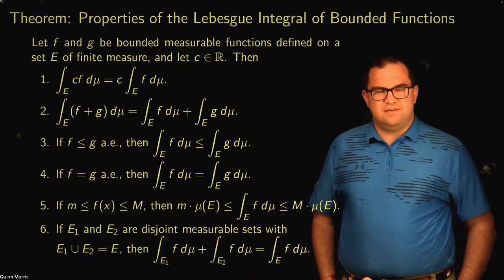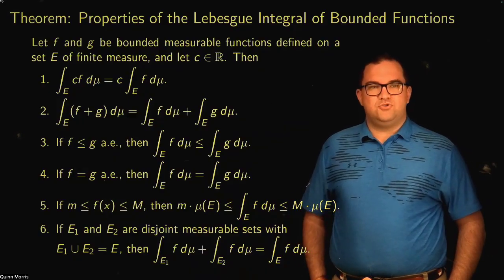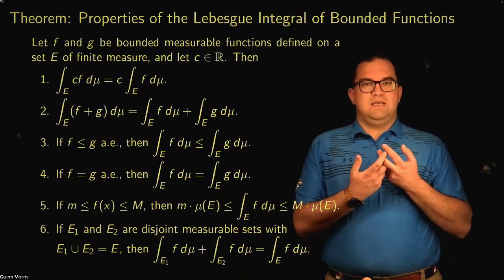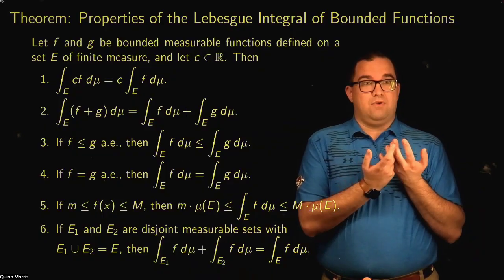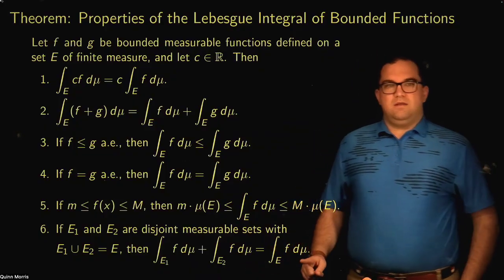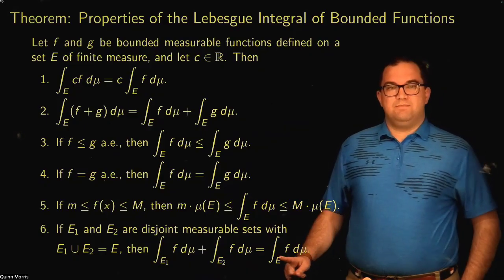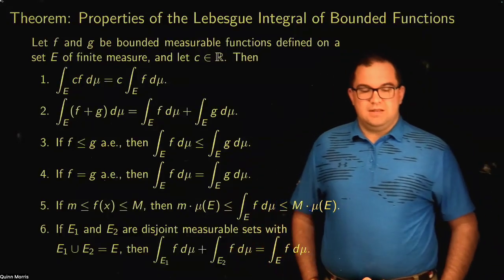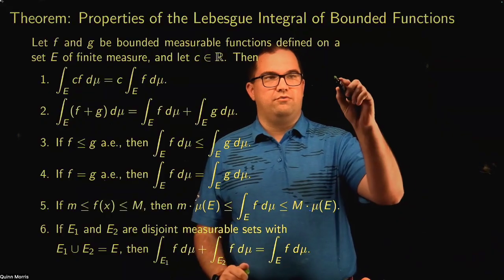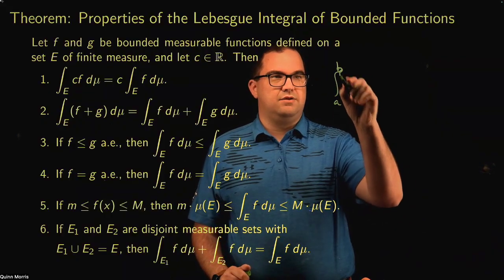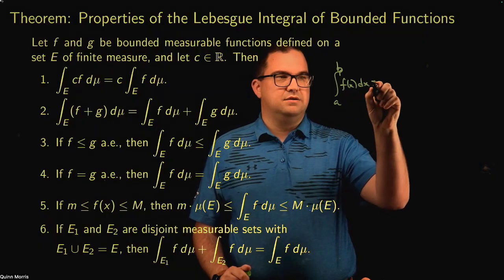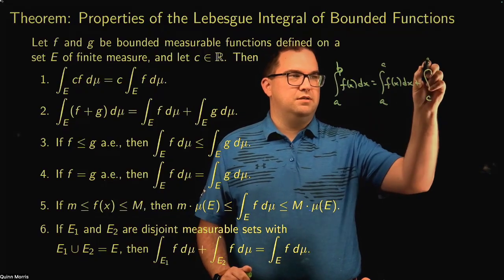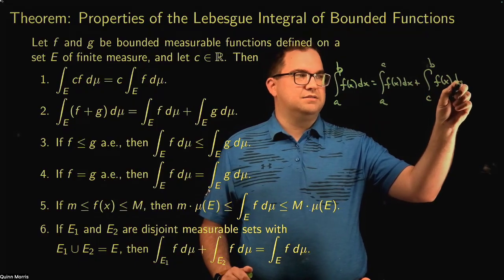Now, this last property, we also have an equivalent version of this for Riemann integrals, although you might not realize it at first. This says if E1 and E2 are disjoint measurable sets with E1 union E2 equal to E, so E1 and E2 partition E into two pieces, then the Lebesgue integral of f over E is equal to the Lebesgue integral of f over E1 plus the Lebesgue integral of f over E2. For Riemann integrals, this is equivalent to the theorem that the integral from a to b of f of x dx is equal to the integral from a to c of f of x dx plus the integral from c to b of f of x dx.